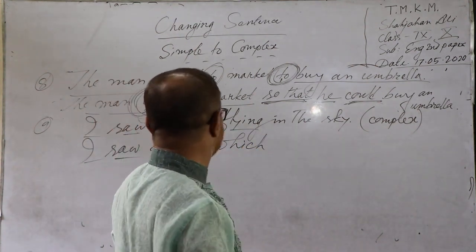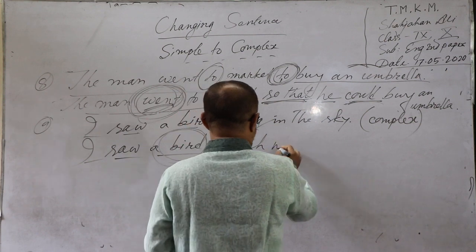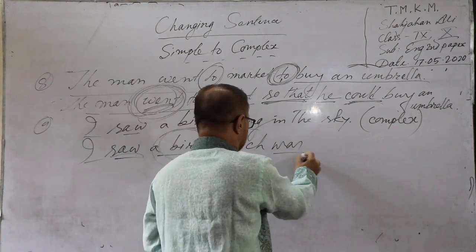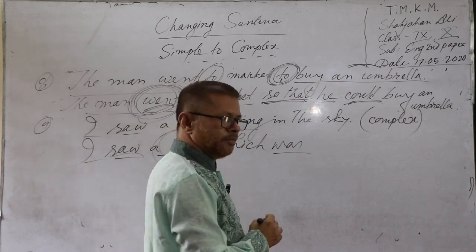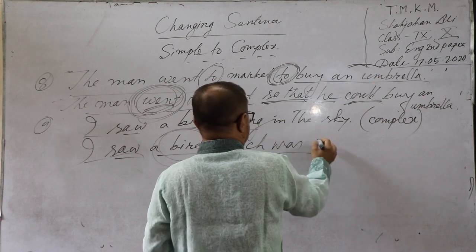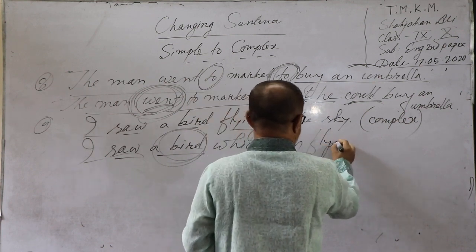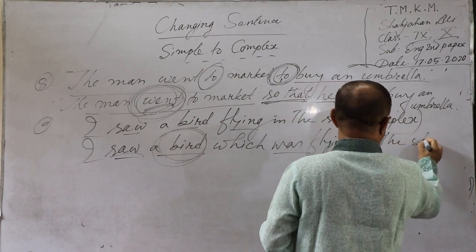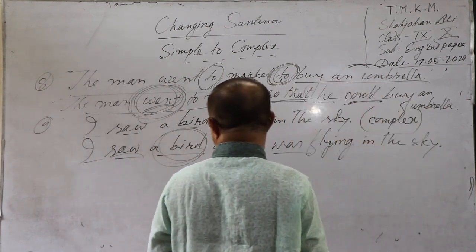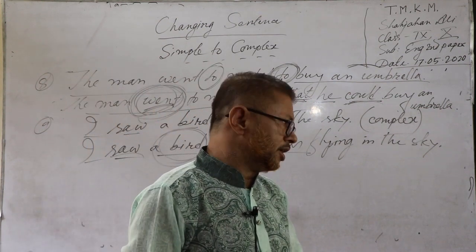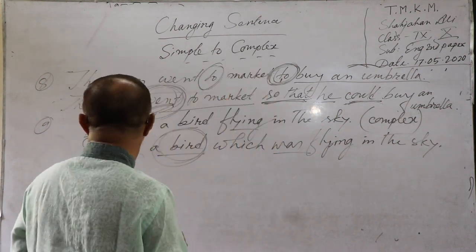I saw a bird which, then the auxiliary verb of the past tense: which was flying in the sky. I saw a bird which was flying in the sky. This is the complex sentence.